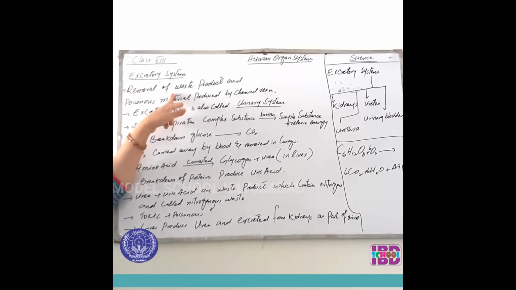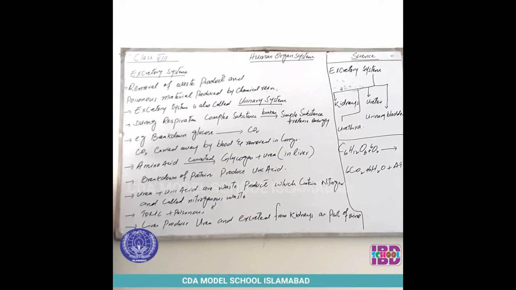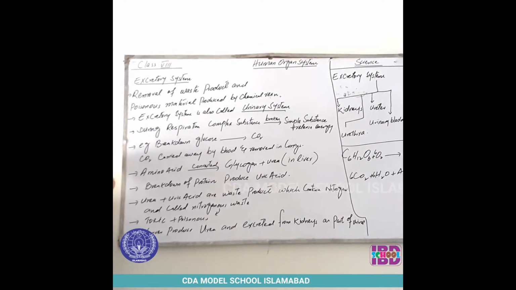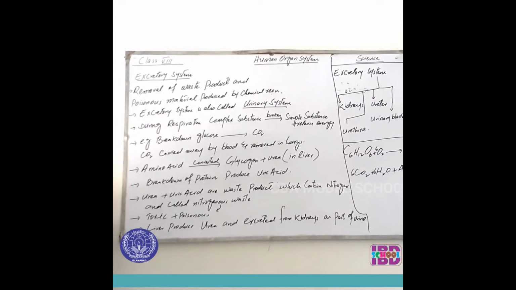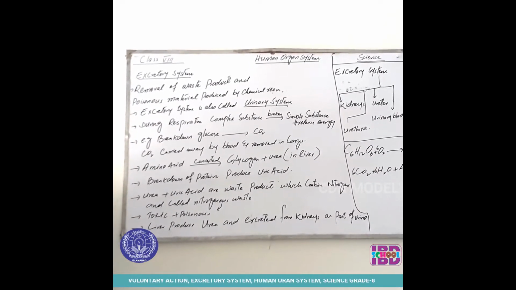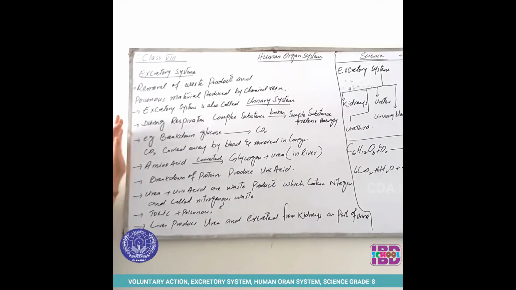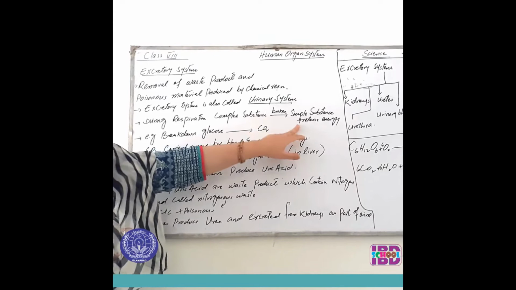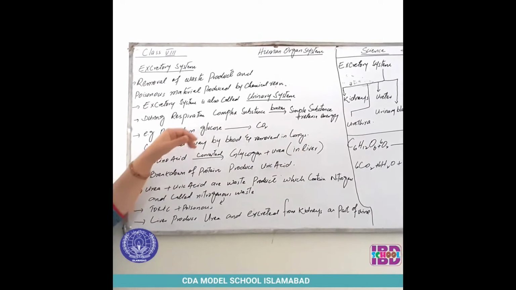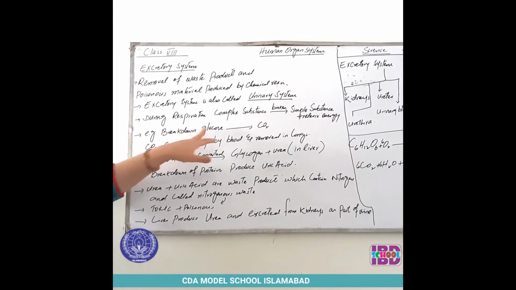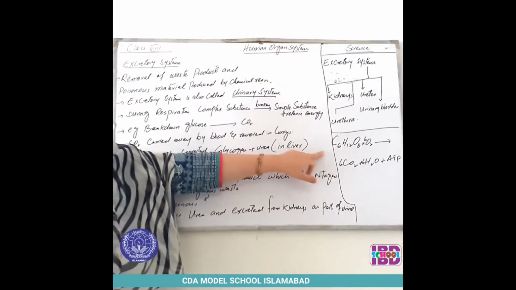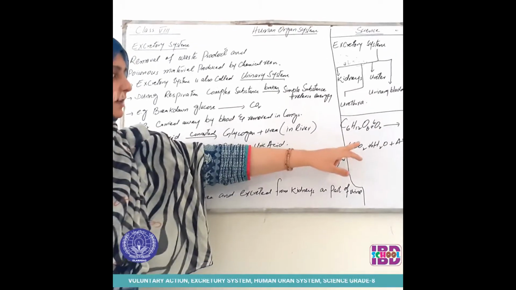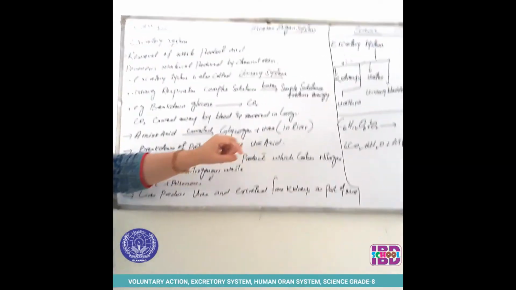Removal of waste products and poisonous material which is produced by chemical reactions is called the excretory system. The excretory system is also called the urinary system. During respiration, complex substances are broken down into simple substances by the release of energy. In this chemical reaction, glucose is broken down into carbon dioxide, water and ATP. ATP is the energy.